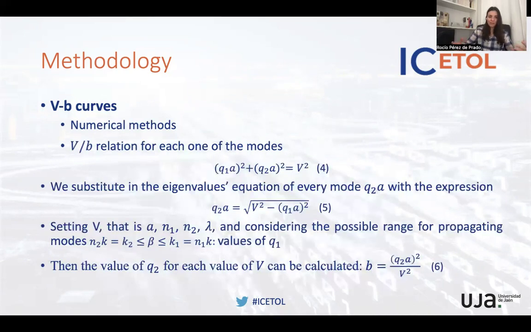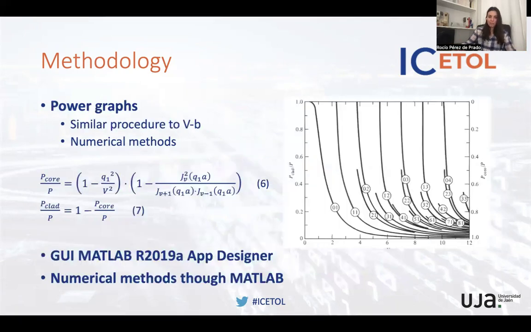Okay, so basically we're going to use the relations obtained from the transcendental equation and the energy value equations, and using numerical methods, we're going to be able to offer these curves. This is a very similar procedure to obtain power graphs.